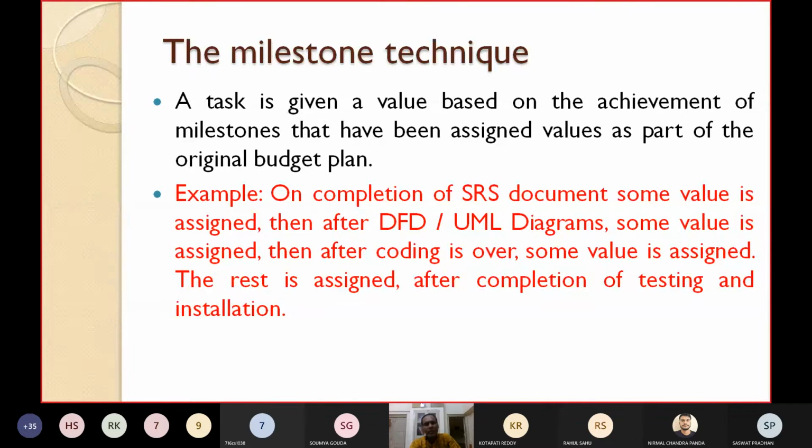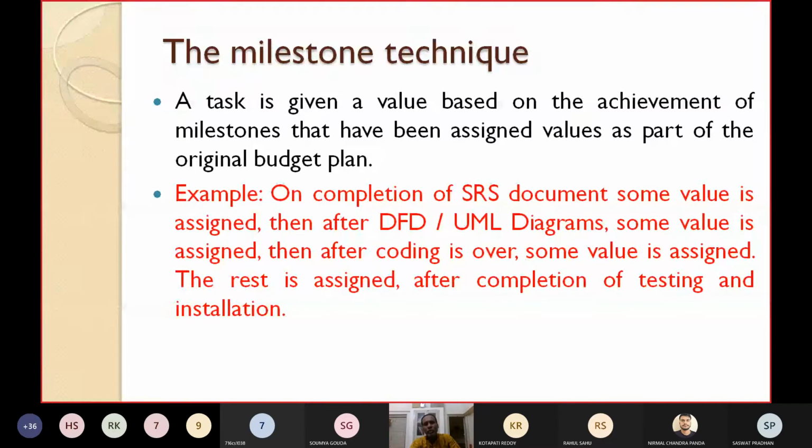Let's quickly see an example. Suppose you are developing a software, then how can you assign the value? I have already told you the value can be monetary values, or the staff time that you have spent, or a percentage of the planned value. The example of the milestone technique we may take like this. Suppose you are developing a project. So what could be the different milestones?